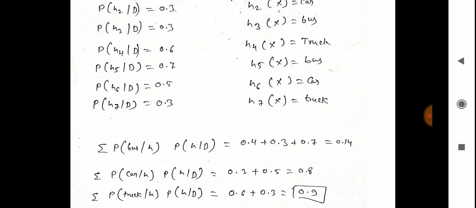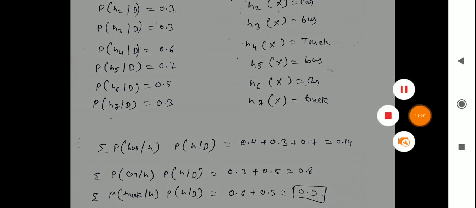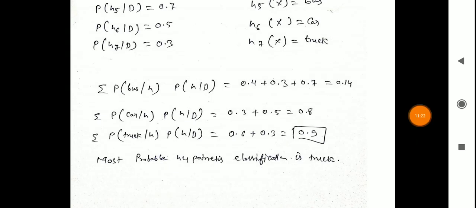And now we calculate truck. Summation of P of truck given H multiplied by probability of H given D: the value is 0.6 plus 0.3, so the value is 0.9. Here the most probable classification is truck. So this is the answer.